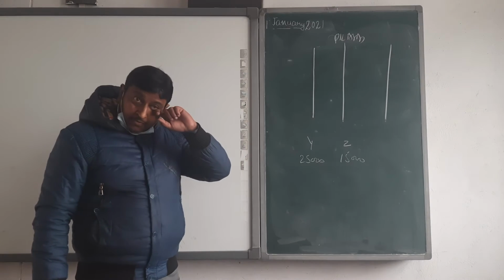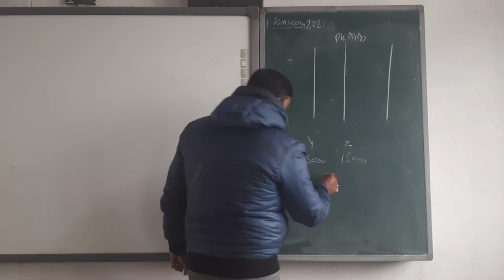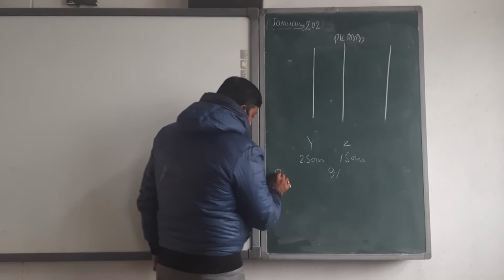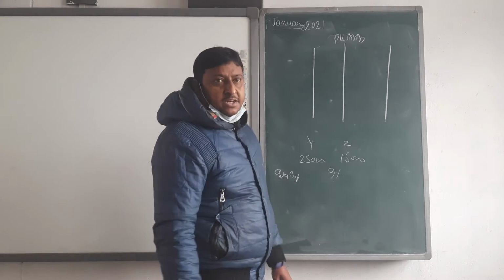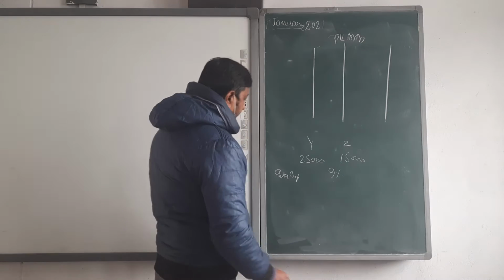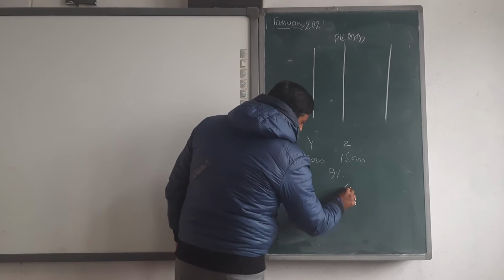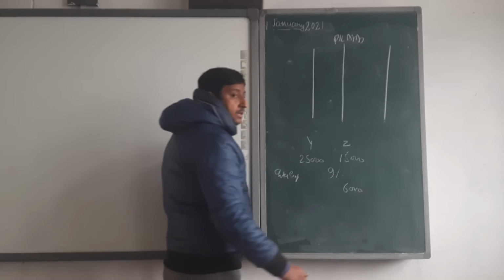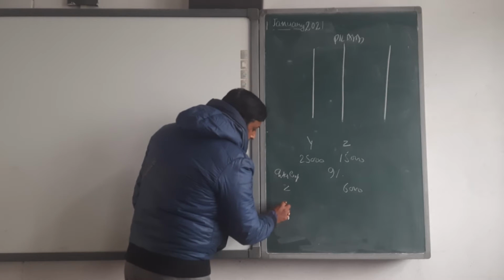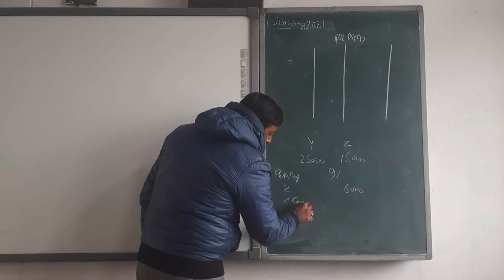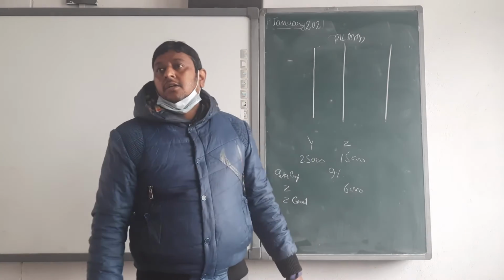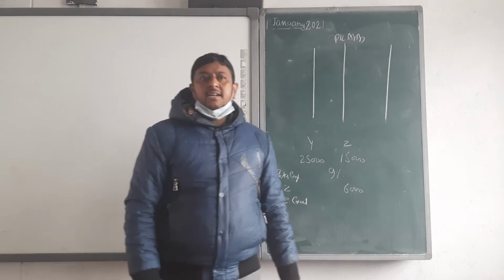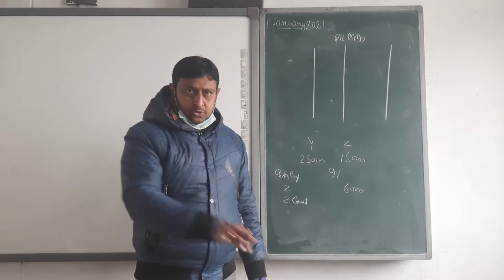25,000 and 15,000. 9% interest on capital. And next, Z's salary is 6,000, just salary 6,000 per annum. Next, Z gets a commission of 6% on net profit after deducting interest on capital, salary, and his commission also.